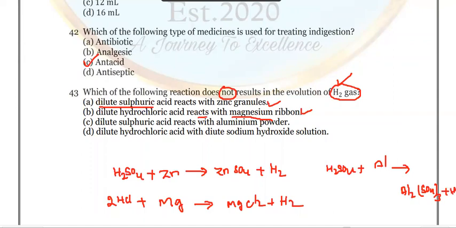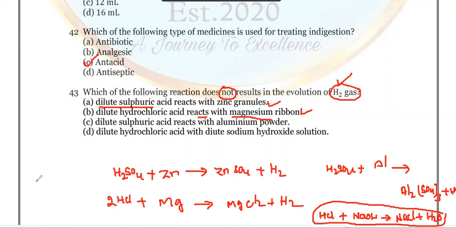The one and only which is left is the fourth one, D. Look at here. Dilute hydrochloric acid, HCl, plus dilute sodium hydroxide, NaOH, gives rise to NaCl salt plus water, H2O. So here there is no release of hydrogen gas. So option D is the right answer. Is it clear? We'll stop the session for today here and we'll continue in part 3 with the remaining questions.